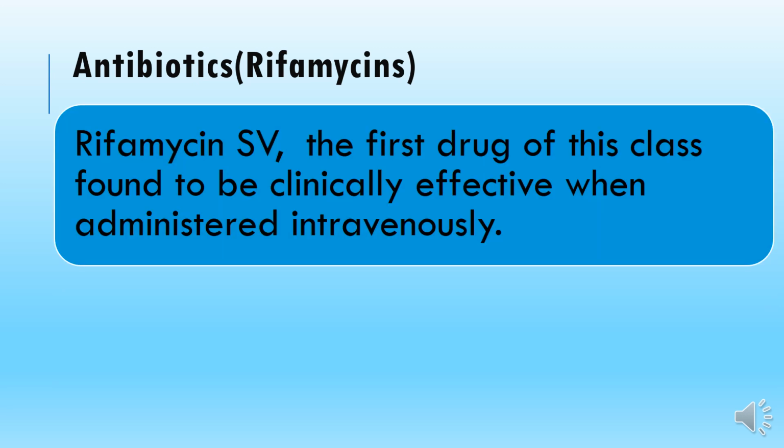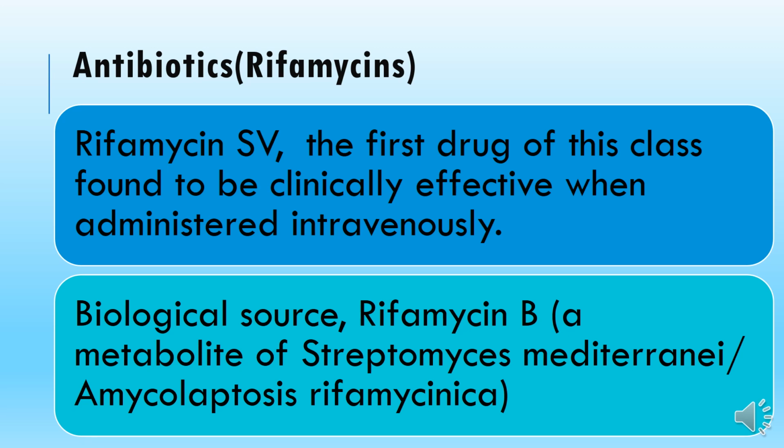So in rifamycin antibiotics, rifamycin SV was the first drug of this class found to be clinically effective when administered intravenously. So rifamycin SV is the intravenous antibiotic that was the very first drug of this class. The biological source of rifamycin SV is rifamycin B, which is a metabolite of Streptomyces mediterranei or Amycolatopsis rifamycinica.